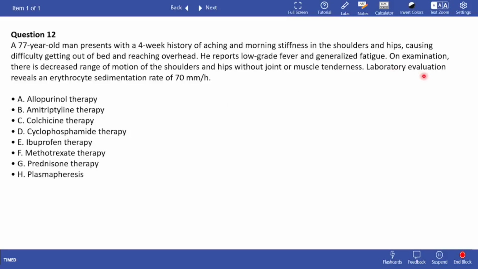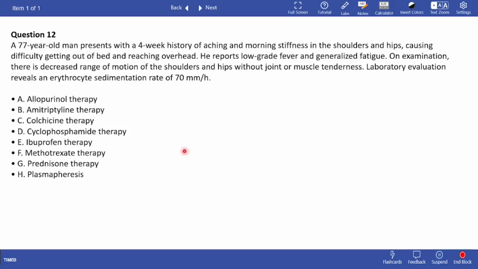Question 12. Lab evaluation reveals an erythrocyte sedimentation rate of 70. This is ESR, and obviously this is increased. You need to know the normal values of these lab characteristics. A 77-year-old man presents with a 4 week history of aching and morning stiffness in the shoulders and hips, causing difficulty getting out of bed and reaching overhead. He reports low-grade fever and generalized fatigue. On examination, there is decreased range of motion of the shoulders and hips without joint or muscle tenderness.